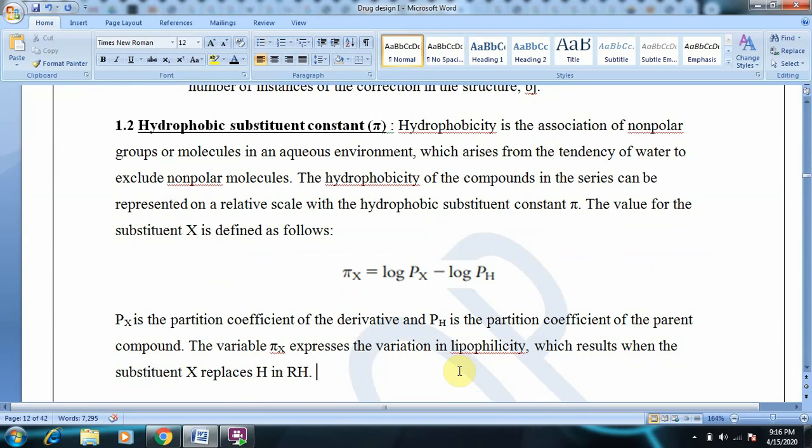Next, the hydrophobic substituent constant, which is indicated as pi. The partition coefficient is indicated by P. The hydrophobic substituent constant is indicated by pi. Hydrophobicity is the association of non-polar groups or molecules in an aqueous environment.